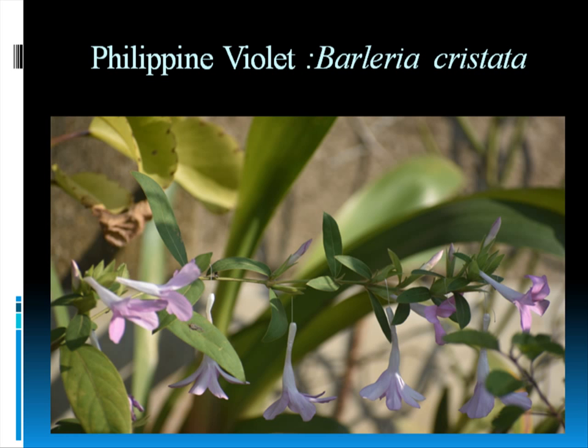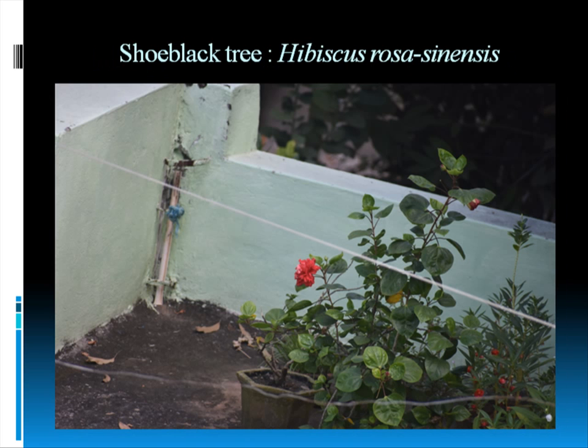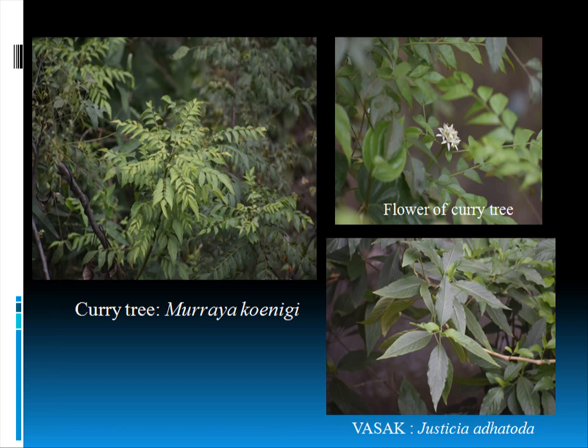So it is a Philippine violet, Barleria cristata. Then a very common plant, guava. We all have eaten guava, right? So this is Psidium guajava. There is a shoe black tree, Hibiscus rosa-sinensis, or you can simply call it Hibiscus rosa. Then the first picture that you are seeing here is Murraya koenigii. So curry patta, we have eaten curry leaves in many dal or tadka. We have seen butterfly eggs on that curry leaf, and we have seen the flower of the curry tree, and we have seen butterflies hovering over this flower, and surely they do eat nectar. And then we have Vasaka, Justicia adhatoda.